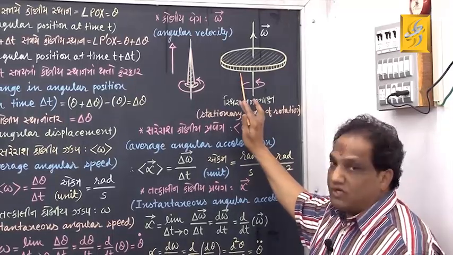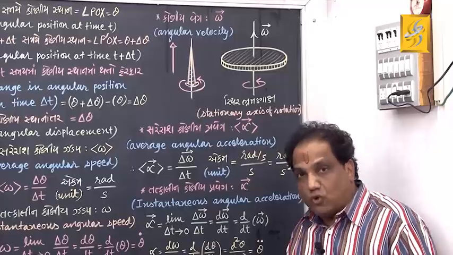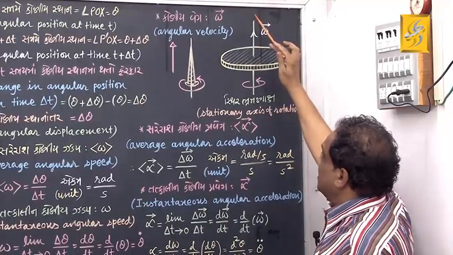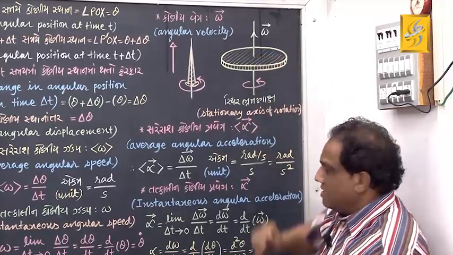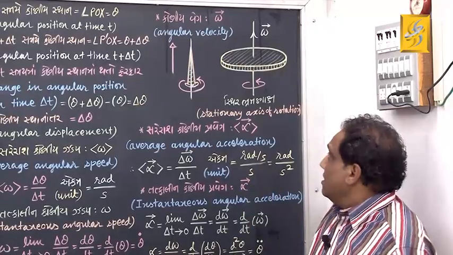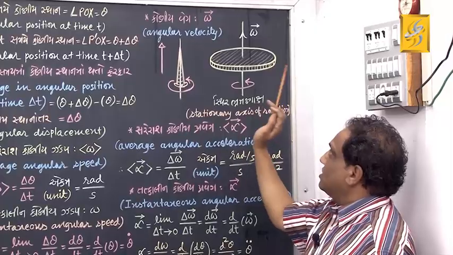In textbook, they have taken such a shape. What does this solid circular disc do? It performs rotational motion about this stationary axis of rotation, which is passing through its center and perpendicular to its plane. Now tell me, this disc is performing rotational motion this way.